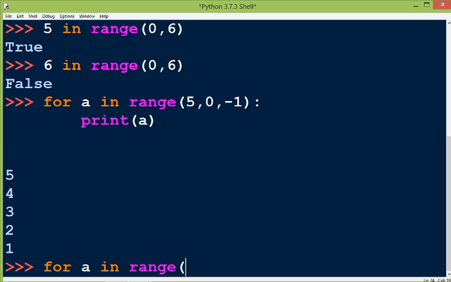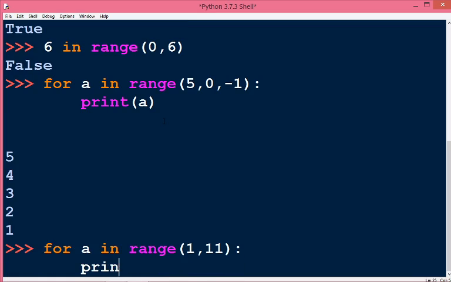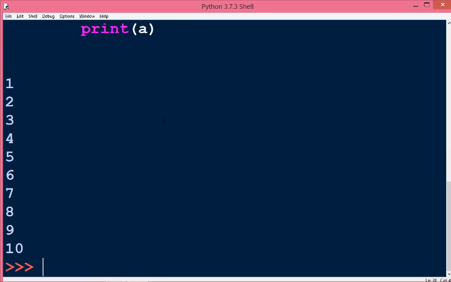The first limit, that is the starting limit, is 1, and the last number we want to print is 10, so the last limit we have to use is 11. Now we close the bracket and we print a, because all the numbers go to the variable a. Now press enter. Now it will print the numbers from 1 to 10.